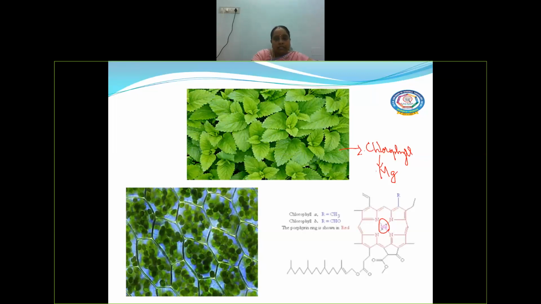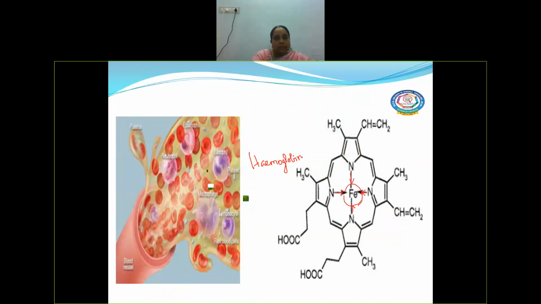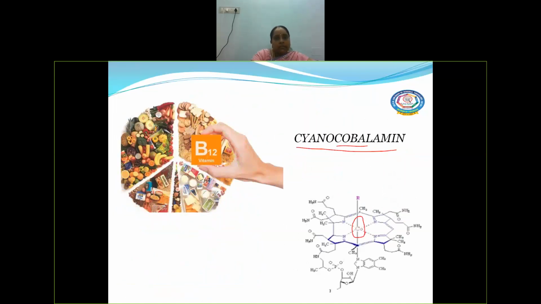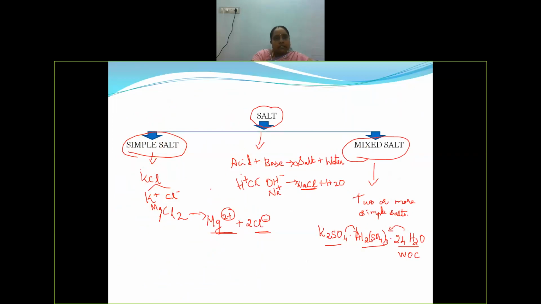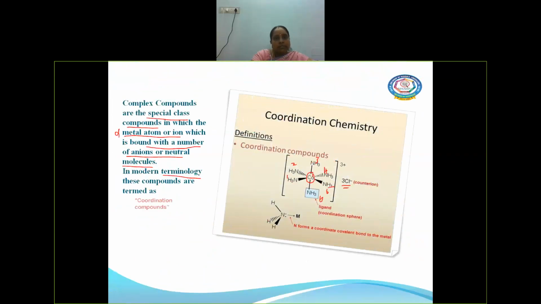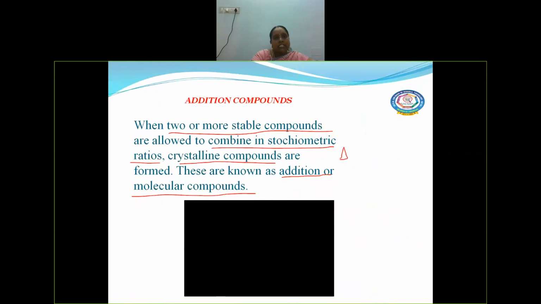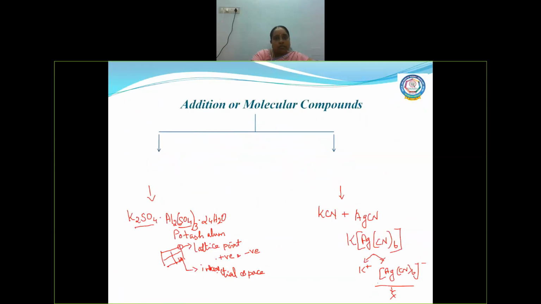And we have seen some importance of the coordination complexes, that means in plants and biological systems like hemoglobin and cyanocobalamin and salts. Then coordination compounds. Why are they called addition compounds? Addition compounds are of two types, double salt and